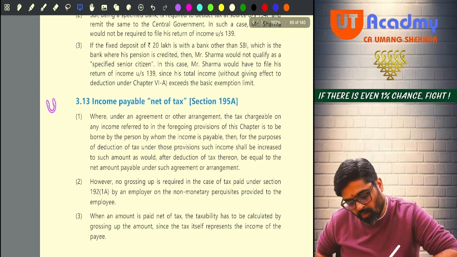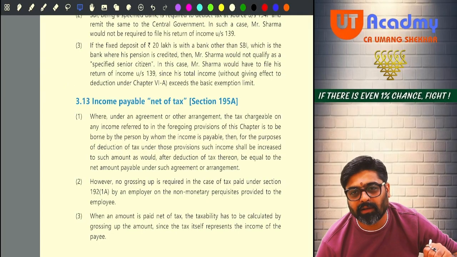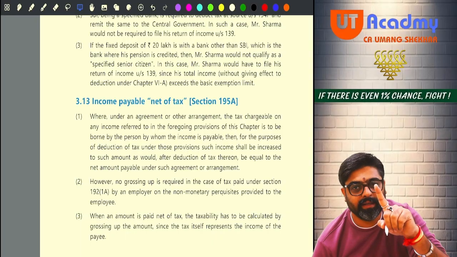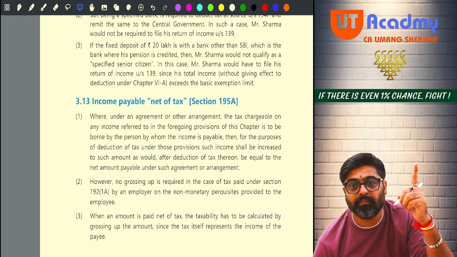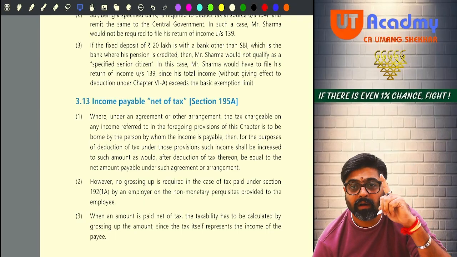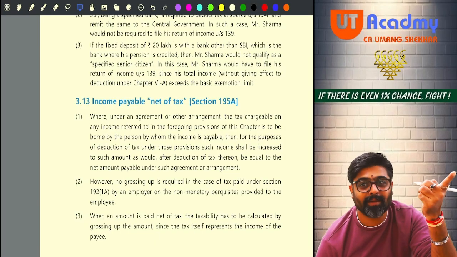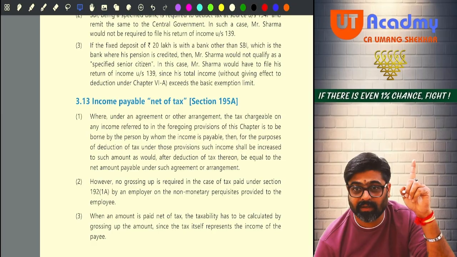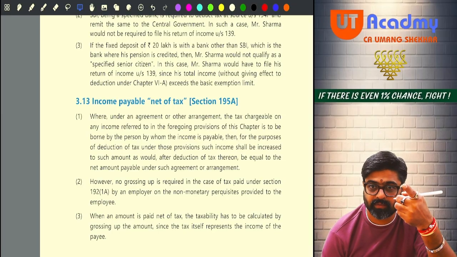Now pay attention. 195A, income payable net of tax. You know this. Whenever you are liable to deduct any TDS and the amount you have given to the payee, the government will always think that you have deducted the TDS and made the payment. Do you remember? So you'll have to gross up that amount and the tax will be recovered from you. Yes or no?